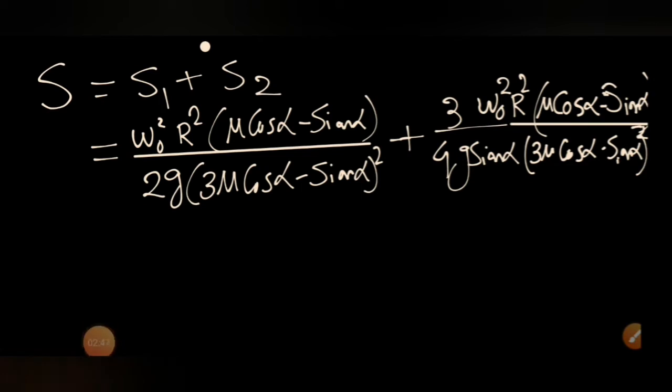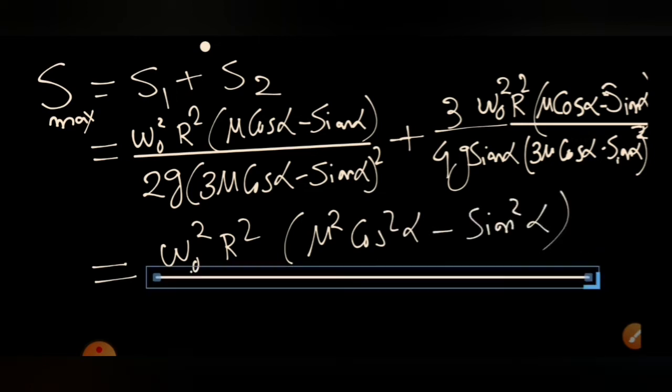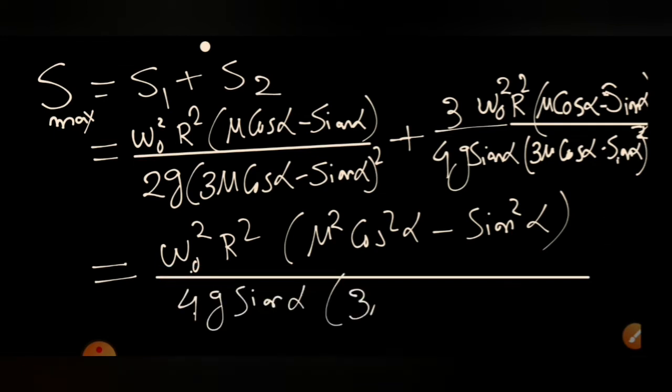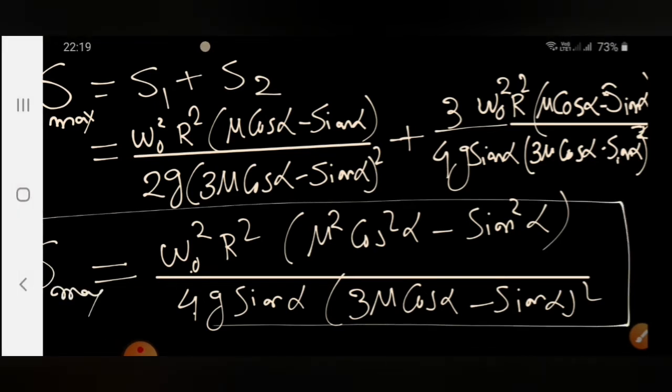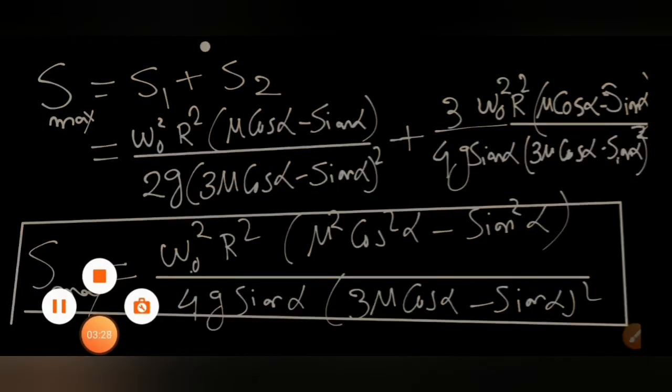So if we substitute the values S1, S2 that we have calculated, we can get the total S maximum, that is, the maximum distance the body will go up the incline. If we simplify this, we'll get omega naught square r square into mu square cos square alpha minus sine square alpha, divided by 4g sine alpha into 3 mu cos alpha minus sine alpha, whole square. This is the x maximum that the body will travel on the incline. This is our answer.